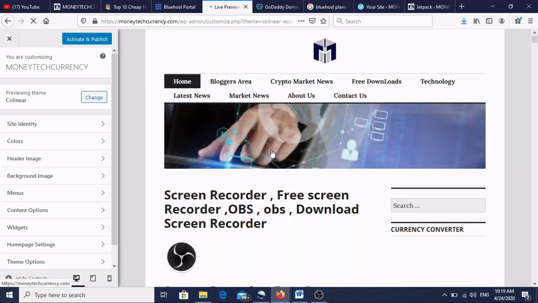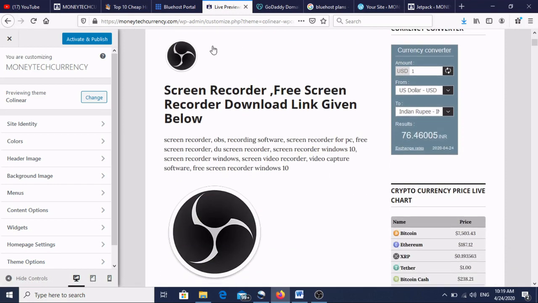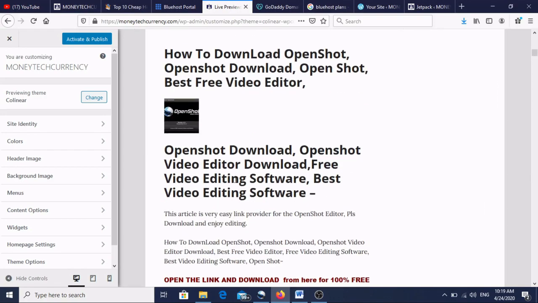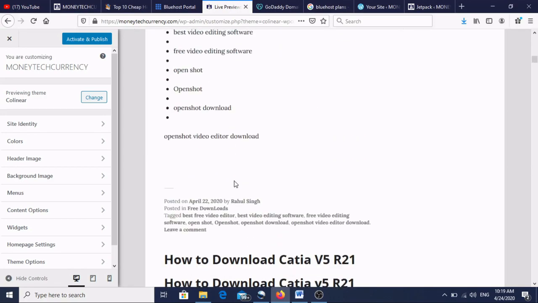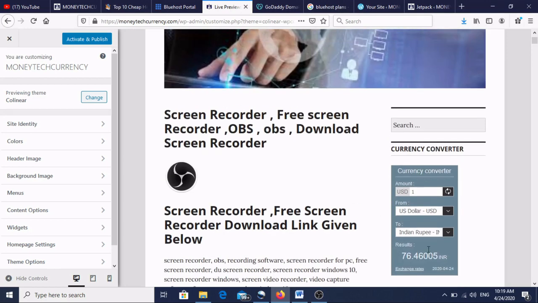Okay, I have already shown which kind of website I have, but I have chosen this one now, so my website will look like this. These are the pages, this is the logo, which is actually given by the theme, and these are the postings I have done. See, these are the postings, and these are the widgets.